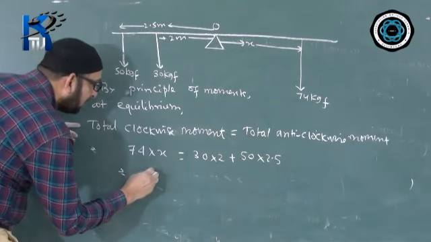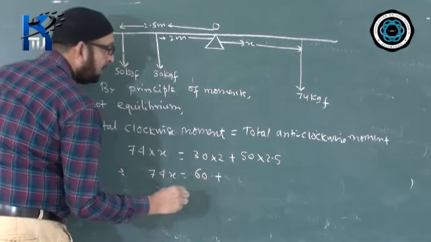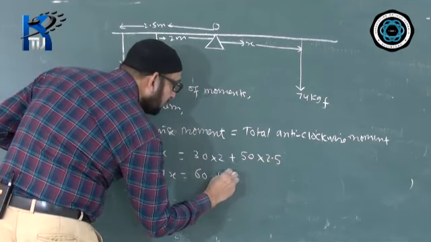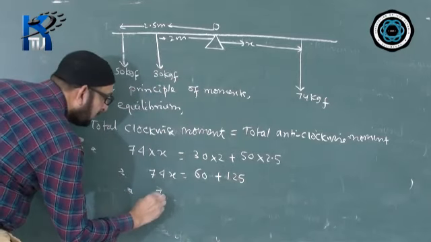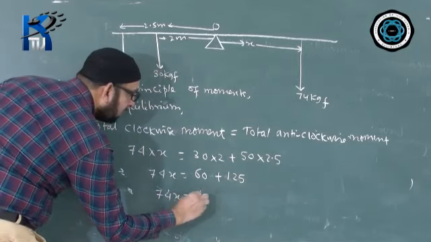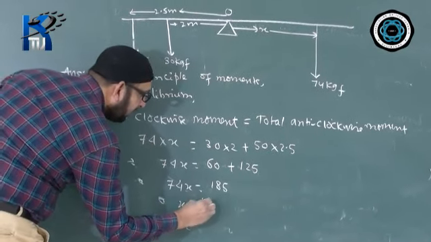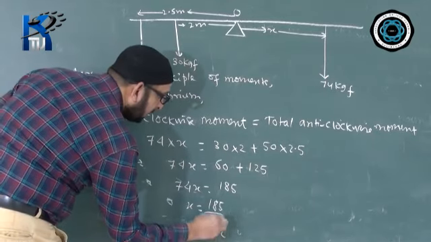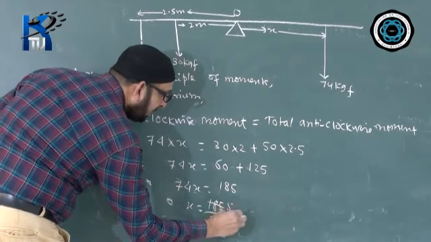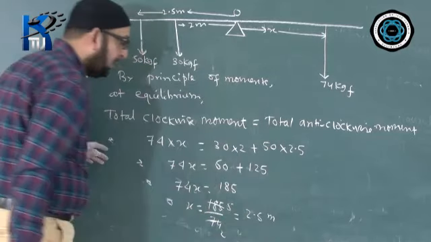So now we do the calculation. It becomes 74x equals 60 plus multiplication of these two gives the answer 125. Addition of these two gives 185. So x value is coming 185 upon 74. 37 2s are 74, 37 5s are 185, so 5 by 2. Divide and give the answer in decimal, 2.5 meters.